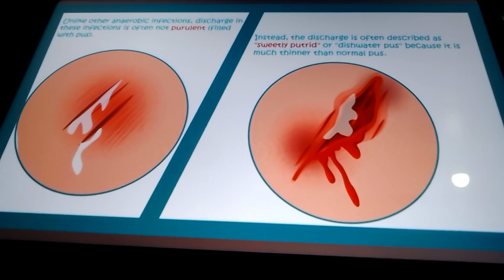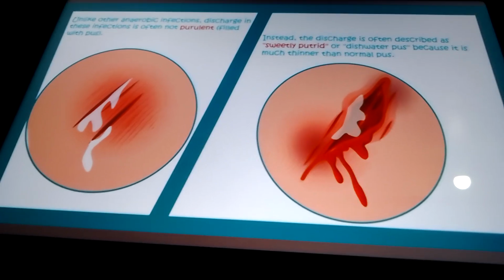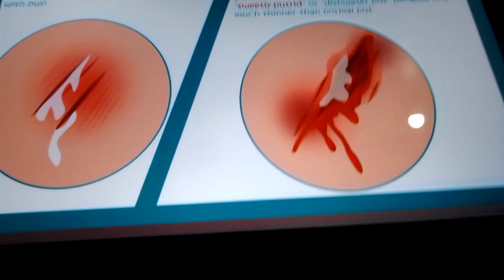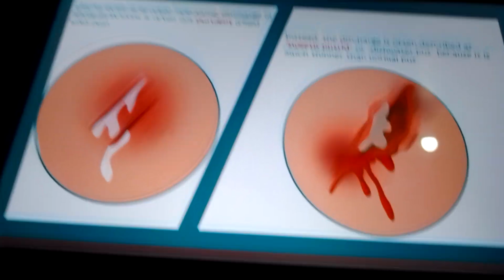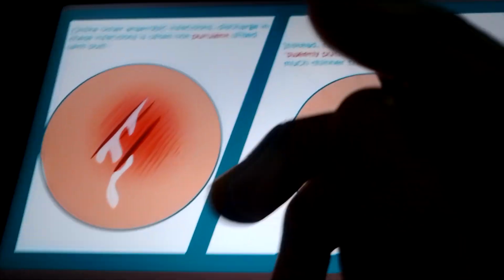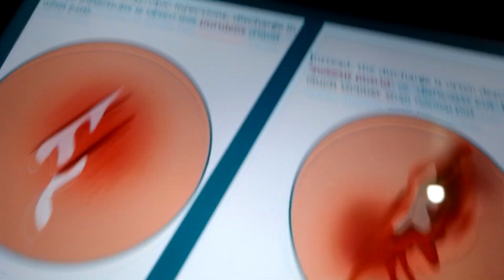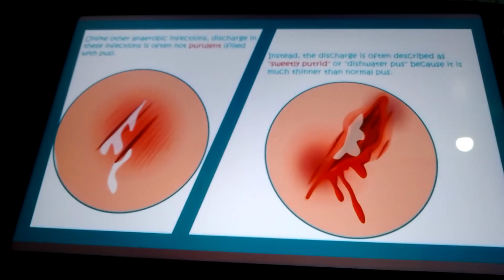But in most other anaerobic infections, I'm sorry, there is a movement of my hand because my hand got tired. I'm really sorry about that. Anyways, let's continue. One minute, I'm sorry, I can't wait. Yeah, let's